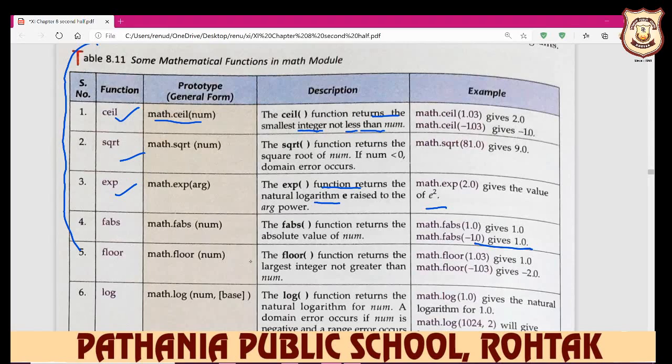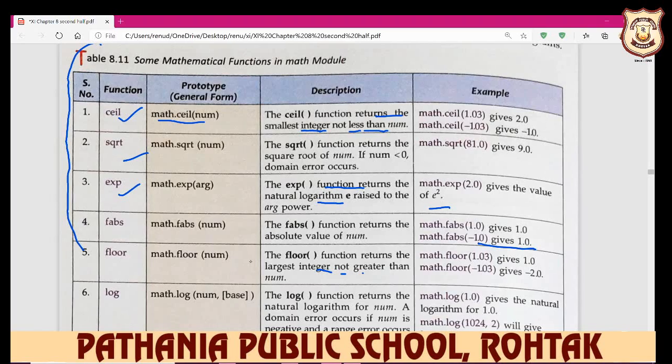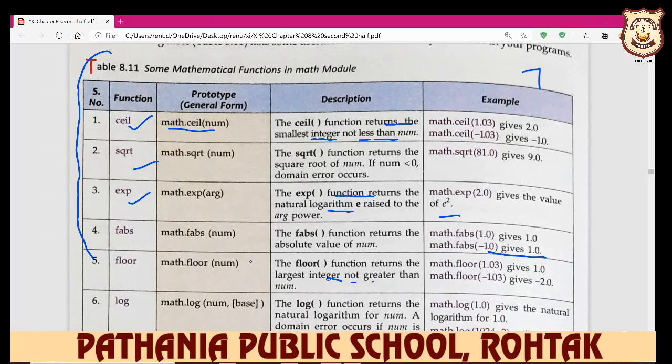And the math dot floor function returns the largest integer not greater than the number. We already know the floor function. The floor function always gives the answer as a whole number. For example, you write down 7 divided by 2, so it gives the answer 3.5, but when you write the floor function, it gives only the integer, the largest integer not greater than the number.